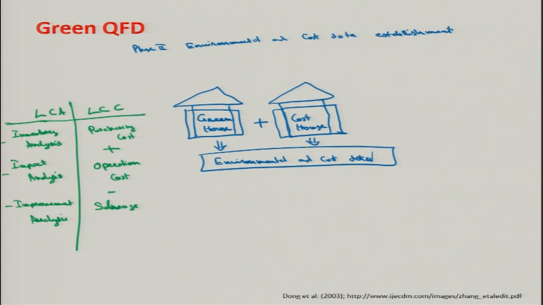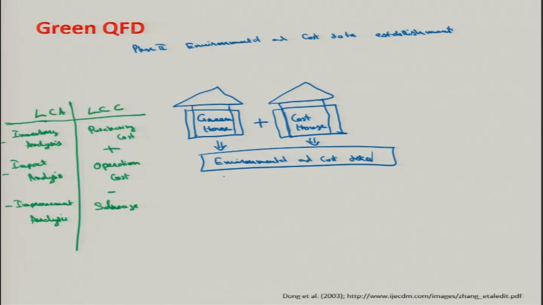Cost house is a general cost house, where we estimate the cost of the product or take it from past data. There are certain ways to estimate the cost, certain ways to do the cost analysis. That is a different tangent. Cost analysis is simple, and we are no longer concerned about the greenhouse here. Both greenhouse and cost house make the input in phase 2.